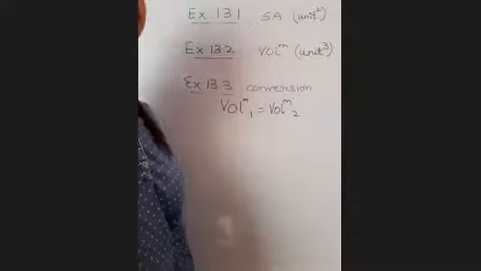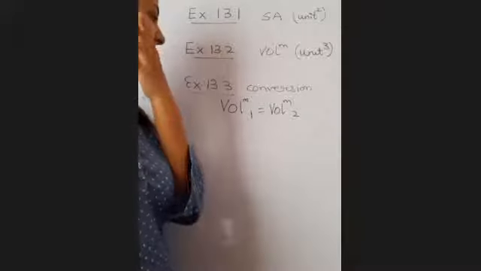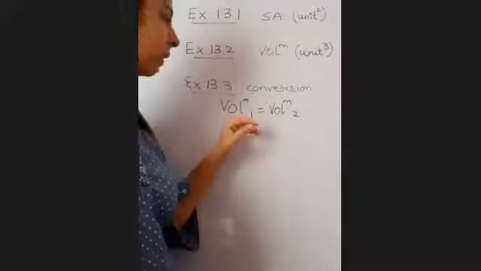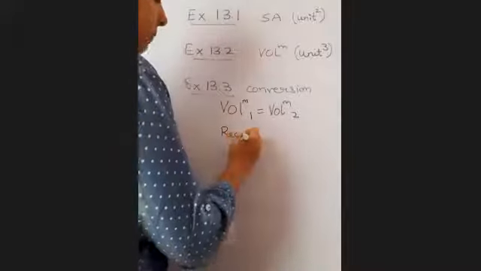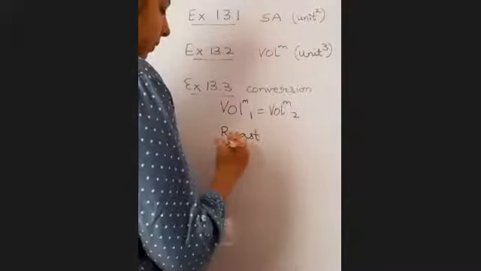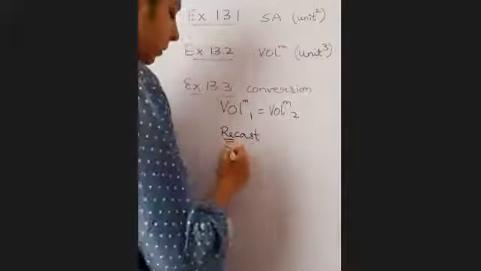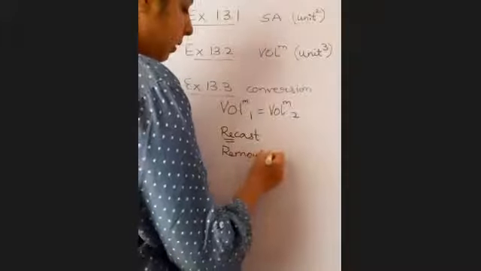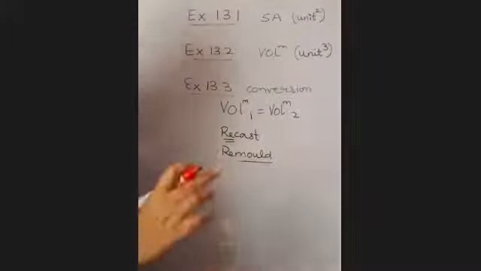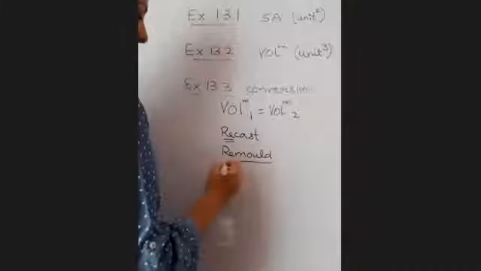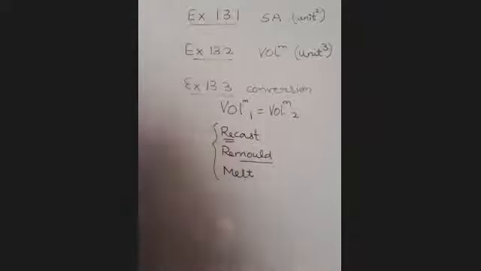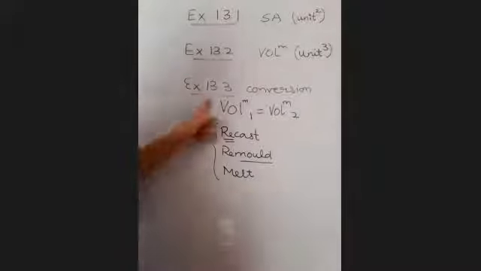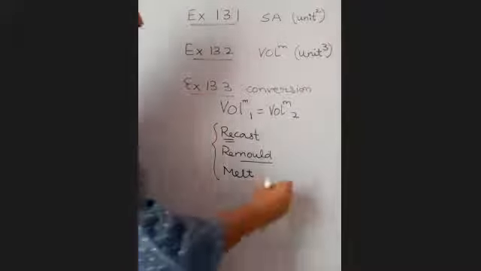Right? Next thing is to know the terms related to conversion. If the word used is recast, cast means banana, recast means dobara banana. Remold, mold to give shape, remold matlab dobara shape dena. Melt. So these are some of the terms that will give you the hint that you are talking of conversion of units.